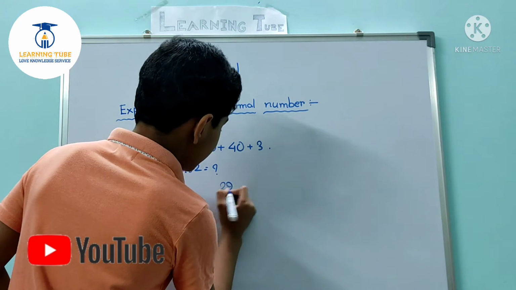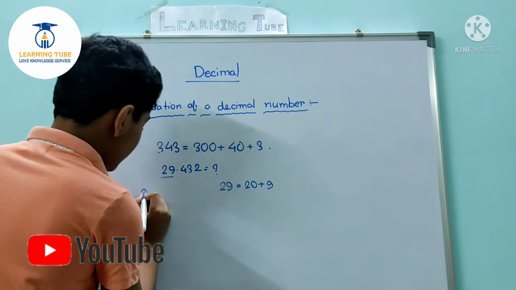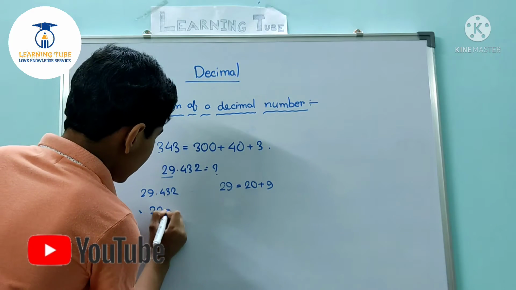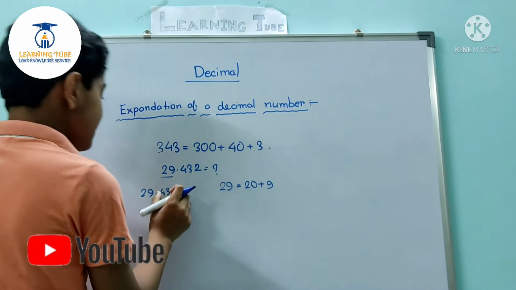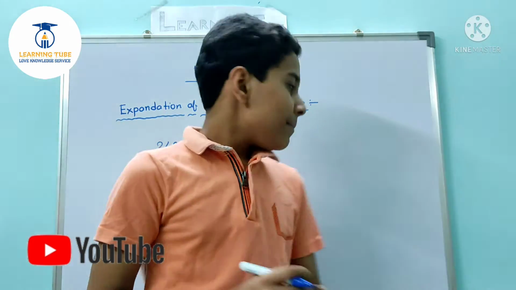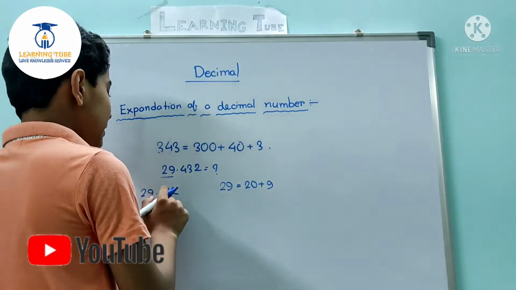So 29 is equal to 20 plus 9. So 29.432 is equal to 20 plus 9 plus, now what is remaining? The remaining is the part after the decimal, which is 0.432.